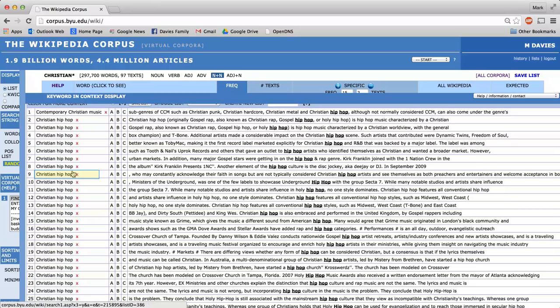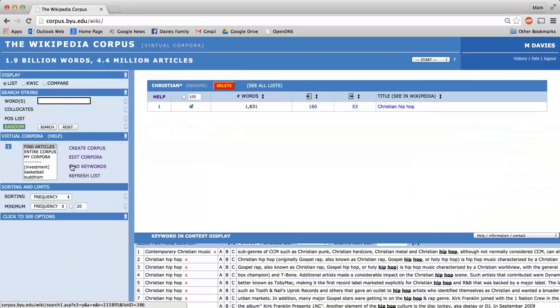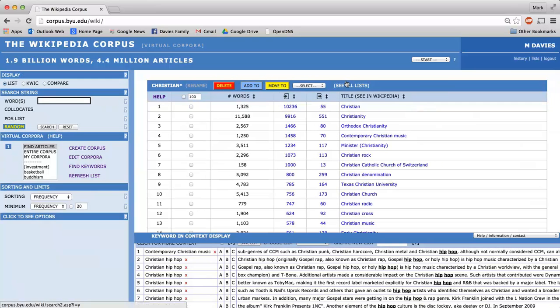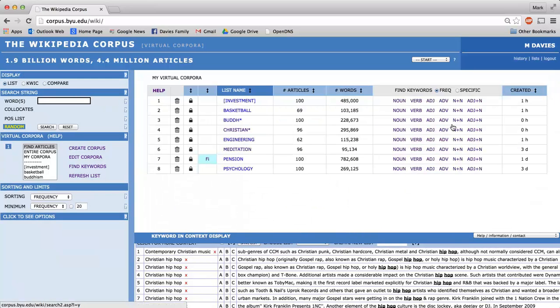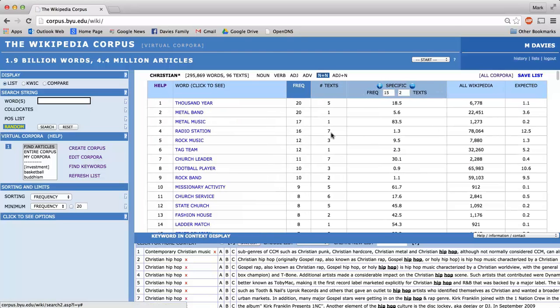So if you see an entry in the keywording context that doesn't seem like it really fits, you can just click on the red cross here, and then it'll say, do you want to delete that article? And we say, yeah, we want to delete that. We come back and we look, for example, at noun plus noun, and notice that hip hop is not there anymore because that article's been deleted from our corpus.